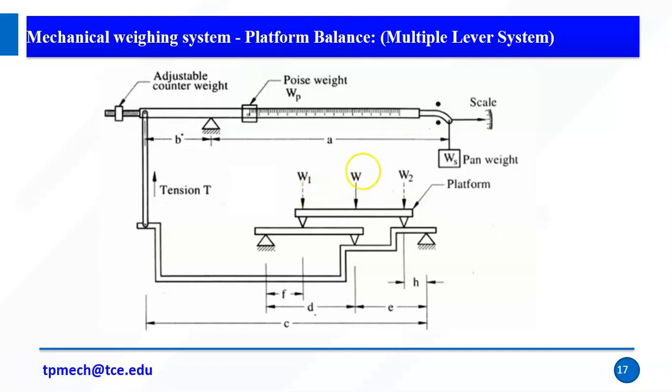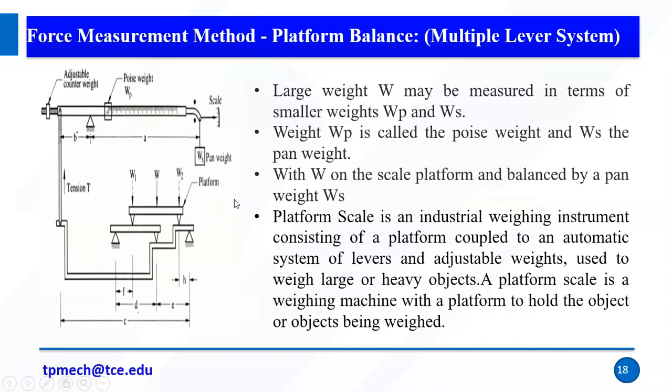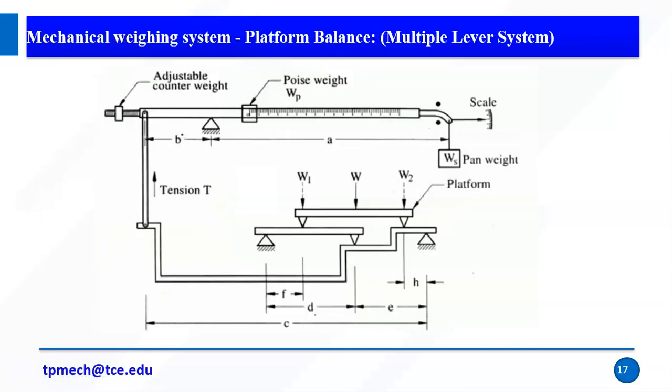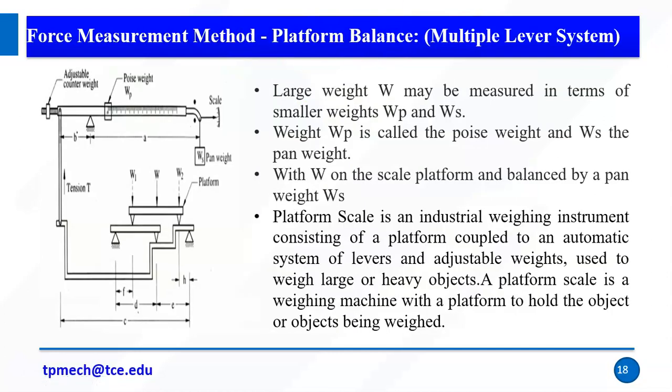kg. So we have a platform balance, we place our object here, the entire weight is divided here and it is distributed via wires and linkages, and tension ஆகும். So the poise weight and the pan weight both are calibrated, இது ரெண்டையும் நம்ம equal calibrate பண்ணி we will measure the weight, right? Nowadays it has a digital one, so this is the analog one. Nowadays it is digital, so நம்ம என்ன பண்ணுவோம் அப்படினா ஆட்டோமேட்டிக்கா இங்க weight add பண்ணுவோம், inside அப்படியே எனக்கு reading வந்துட்டே இருக்கும், digital reading. So large weight W may be measured in terms of smaller weights.